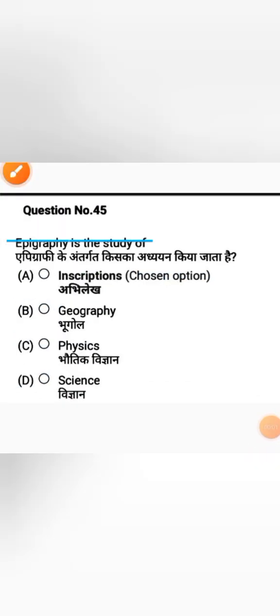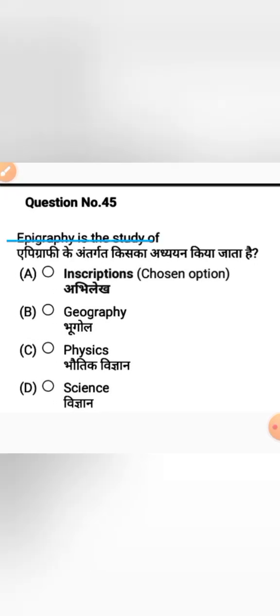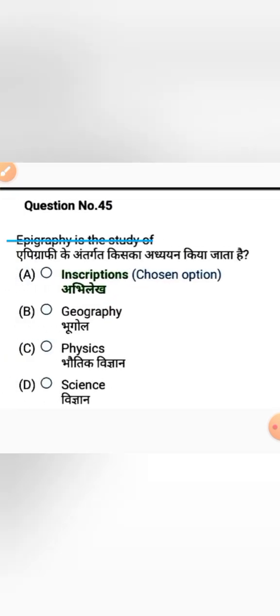Move on to the next question. Epigraphy is the study of: option A inscriptions, option B geography, option C physics, option D science. Epigraphy is the study of inscriptions. Option A is the correct answer.